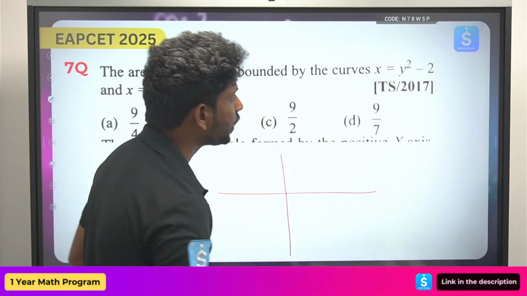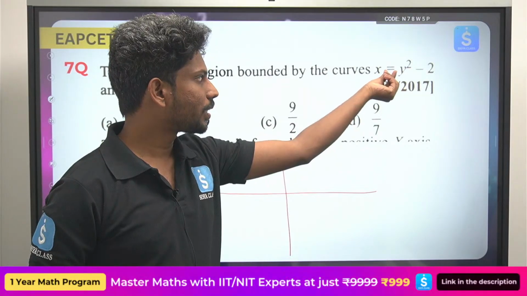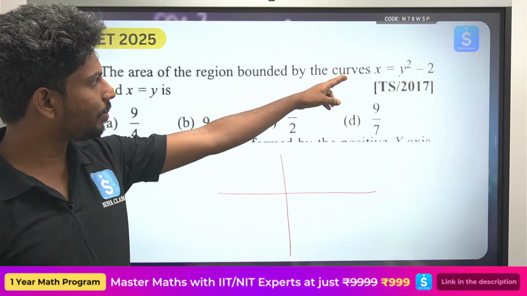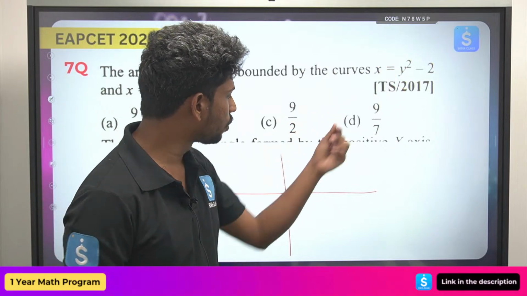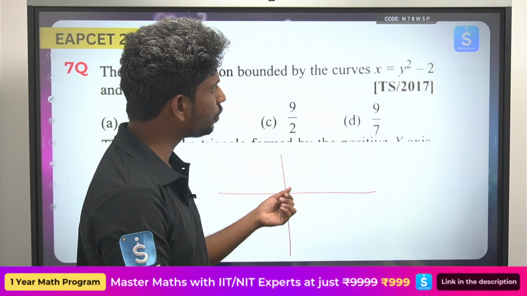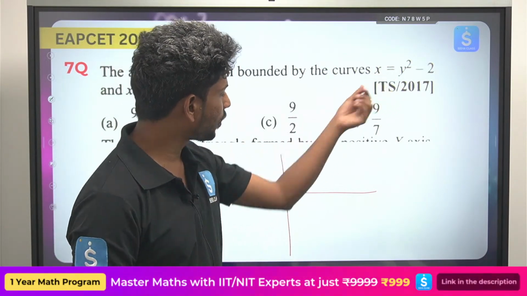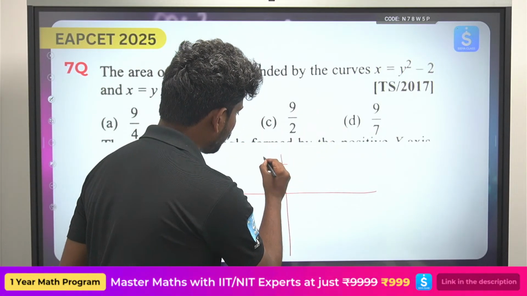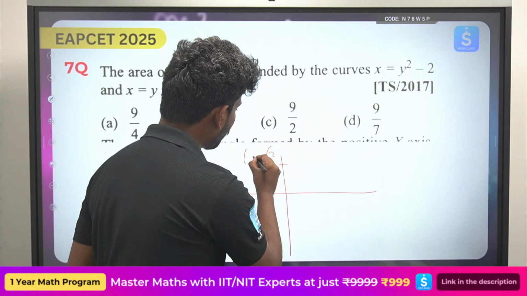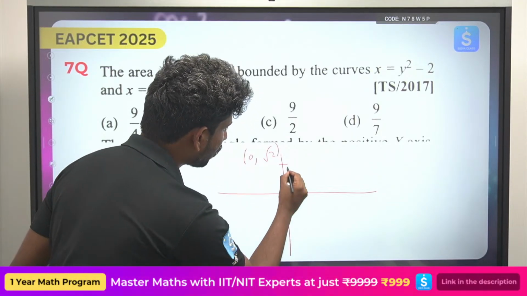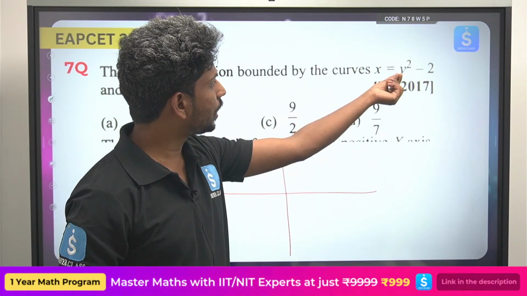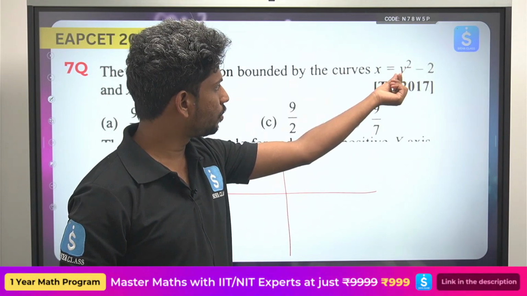And how does the curve look? When y equals 0, then x will be equal to minus 2. At x equals 0, y square equals 2, so y equals plus or minus root 2. This is the point 0 comma root 2, and this will be 0 comma minus root 2.